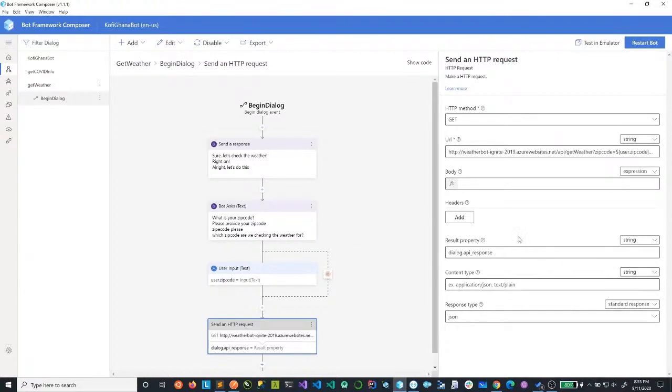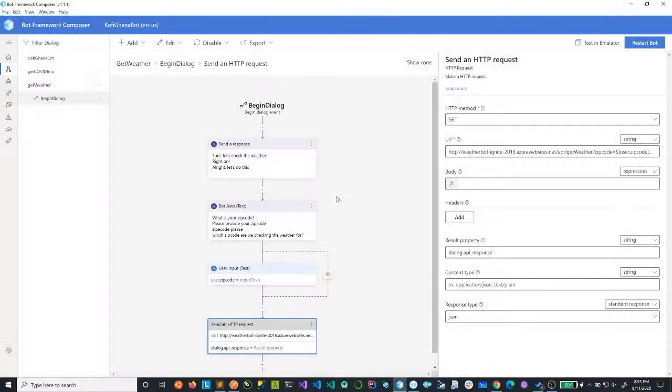All right. So now we are not adding any headers. But if for some reason you were calling an API that needed headers, like API keys and all that, you could use that to do it.